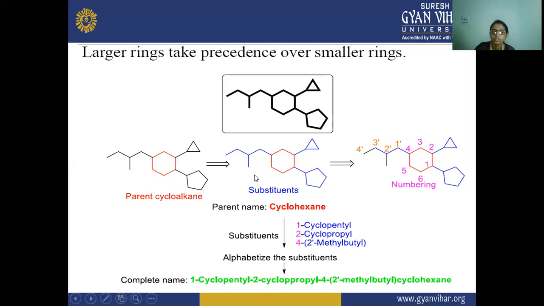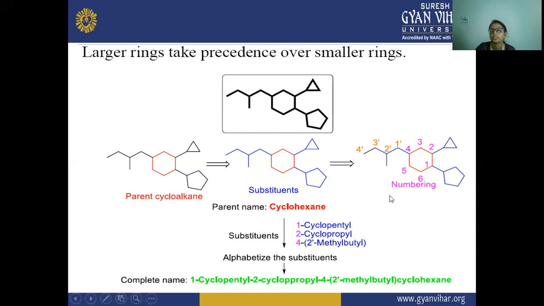Here, these shown in blue are the substituents that are attached to this parent cycloalkane. After that, we have to give the numbering, so we have to number this parent cycloalkane.